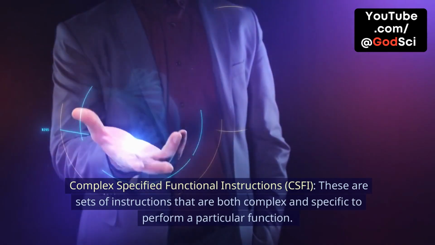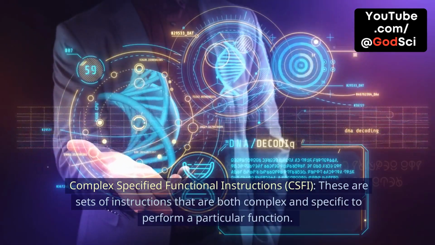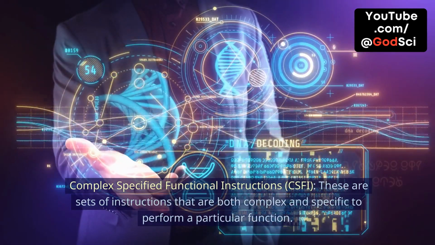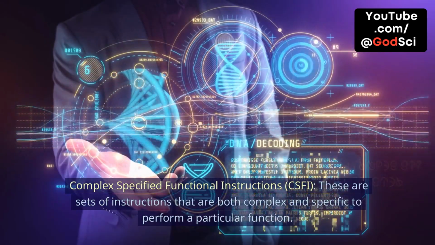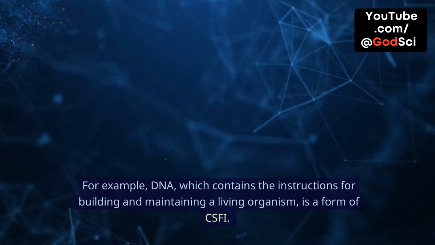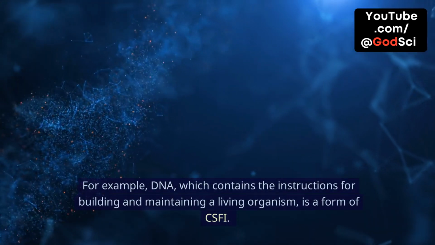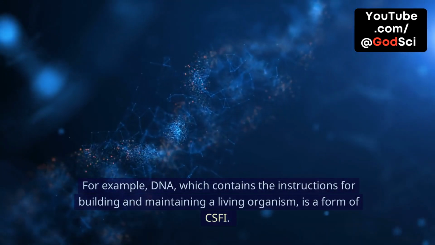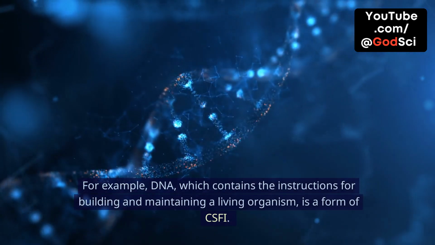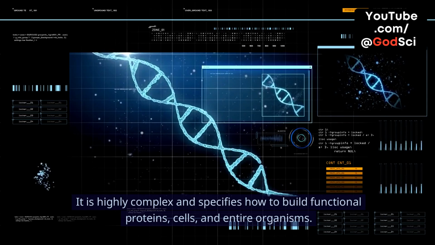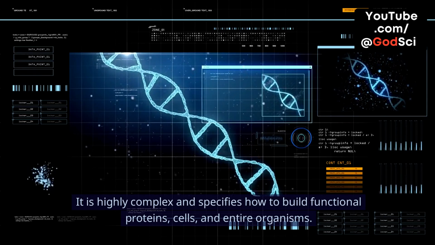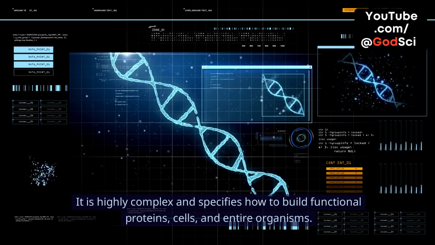Complex specified functional instructions, CSFI. These are sets of instructions that are both complex and specific to perform a particular function. For example, DNA, which contains the instructions for building and maintaining a living organism, is a form of CSFI. It is highly complex and specifies how to build functional proteins, cells, and entire organisms.